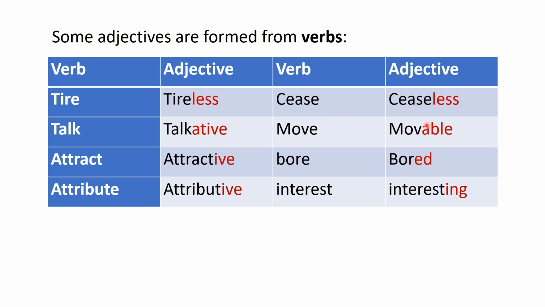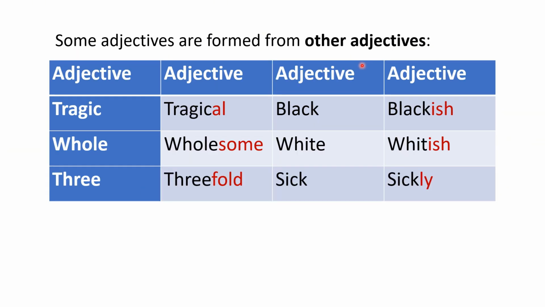Move, movable. Bore, bored. Interest, interesting. For example, we may say it's an interesting story, right? Interest, interesting. Ing is added, suffix is added, becomes an adjective. So we said adjectives are formed from nouns, then verbs, then adjectives.